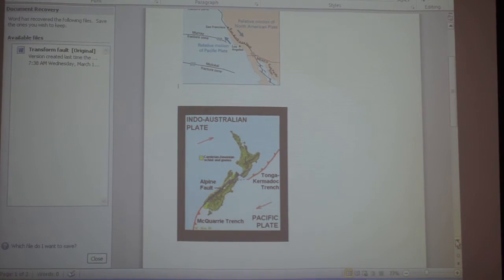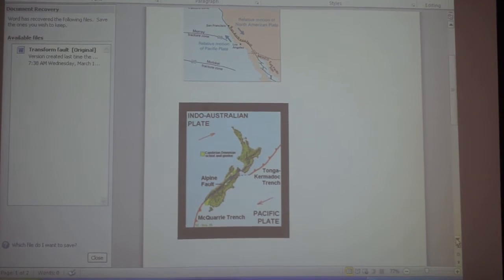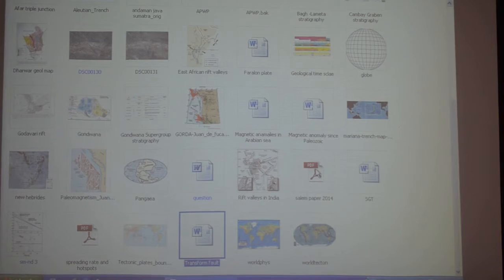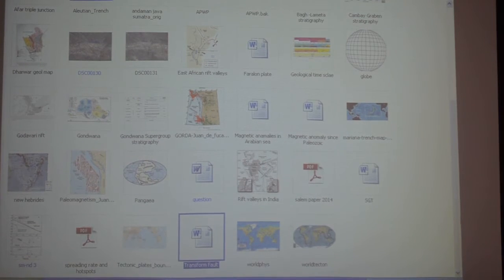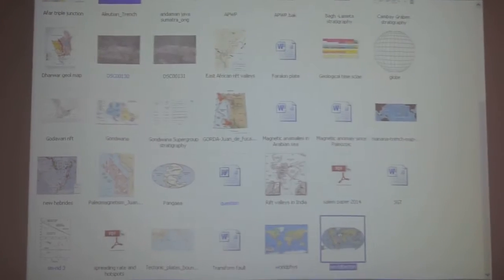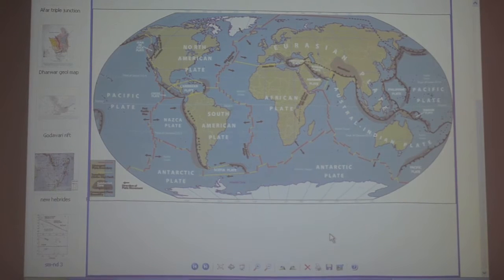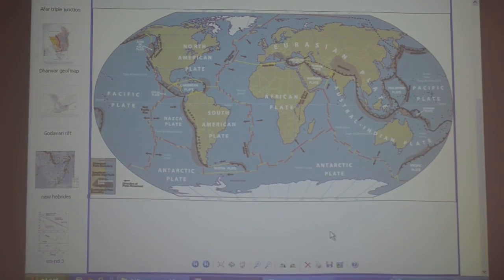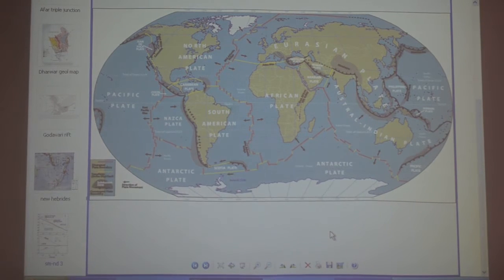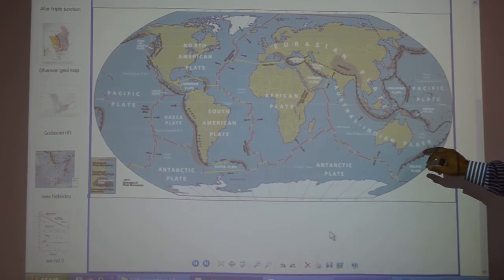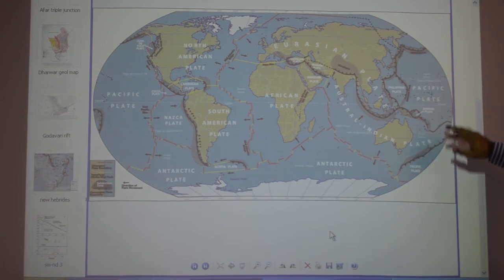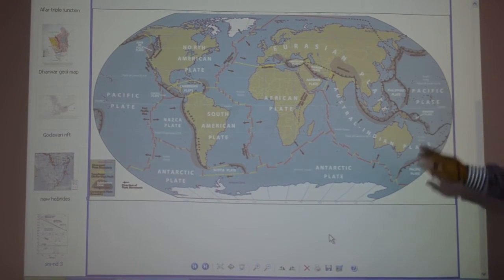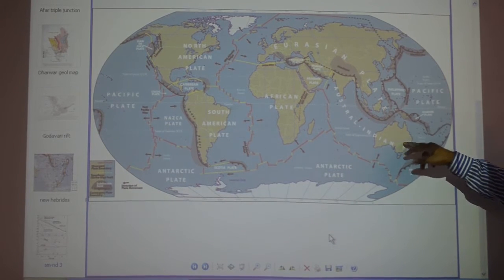Now, in a broader way, let us see fast. Otherwise, just by showing New Zealand, it may create some problem. Broader way means, where is New Zealand? Here. Understood? New Zealand is here. So this is the Pacific plate, and it is subducting under the Australian plate, you can say Indo-Australian plate.